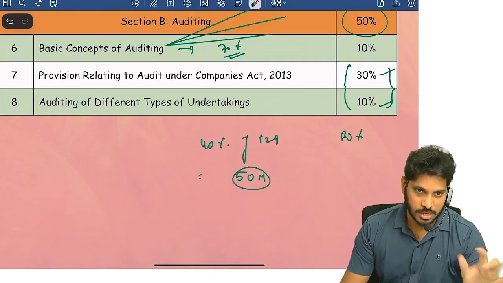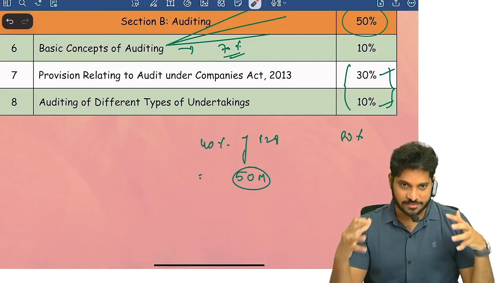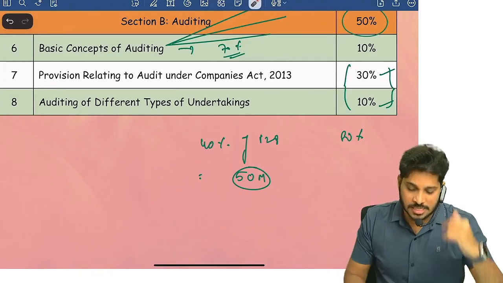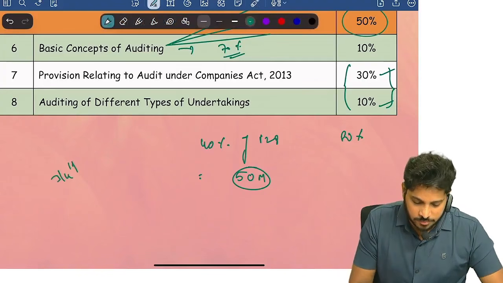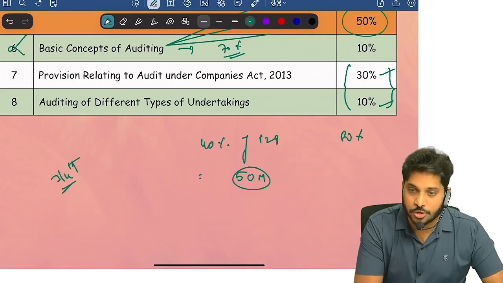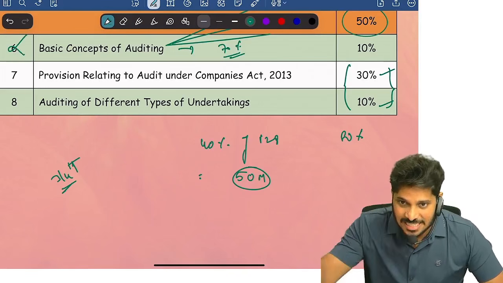That's it. This is the subject overview, the weightage and the approach. That's why when we do a 3/4 strategy video for CMA Inter, we directly tell them to keep basic concepts in the last priority.